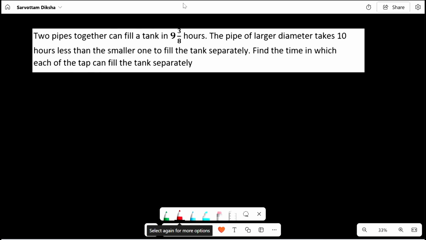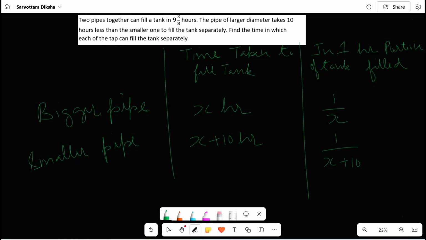Here comes the second question. According to the conditions given, if I solve the algebraic expressions, I will get a quadratic here. They have told that the bigger pipe takes X hours to fill the tank and the smaller pipe takes X plus 10 hours. So definitely in 1 hour, the bigger pipe will fill 1 by X portion of the tank and the smaller pipe will fill 1 by X plus 10 portion of the tank.